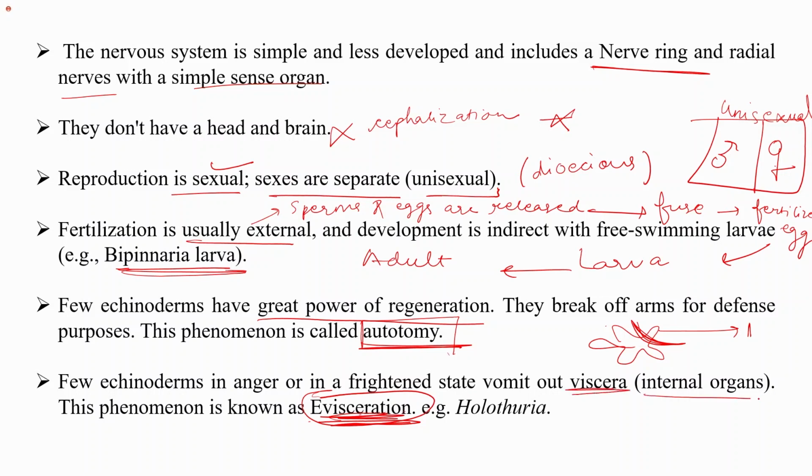Internal organs, right? So they vomit out their internal organs when they are in anger or in a frightened state. This phenomenon is known as evisceration, where they vomit out the internal organs of their body. For example, this is done by Holothuria.